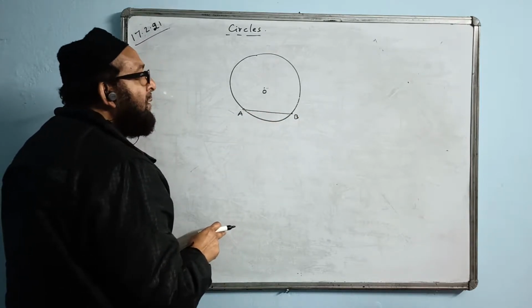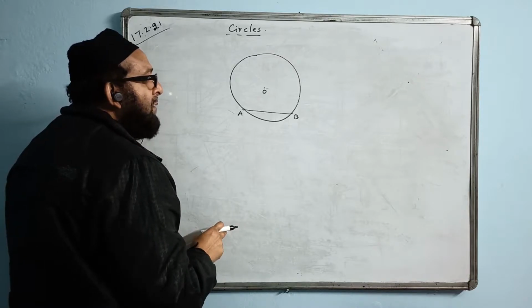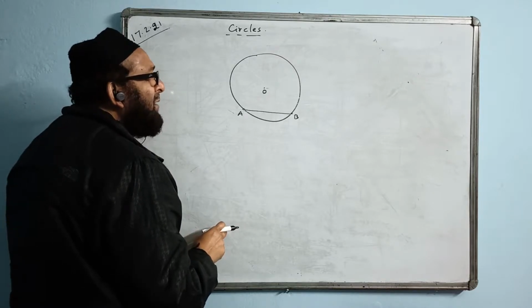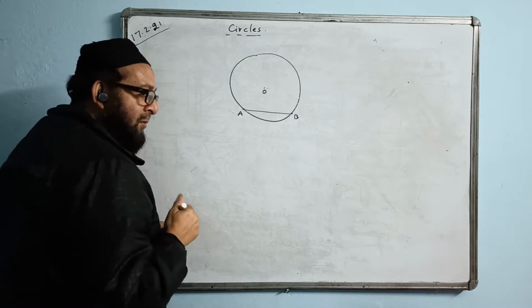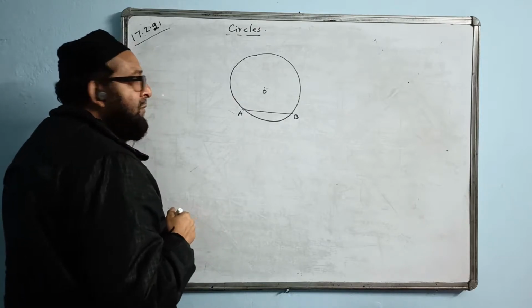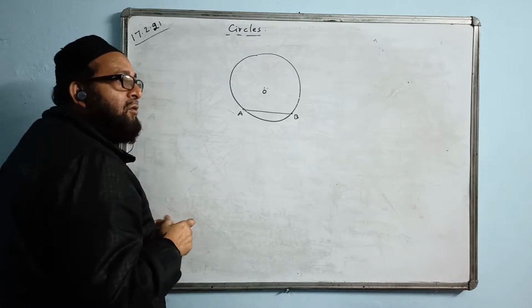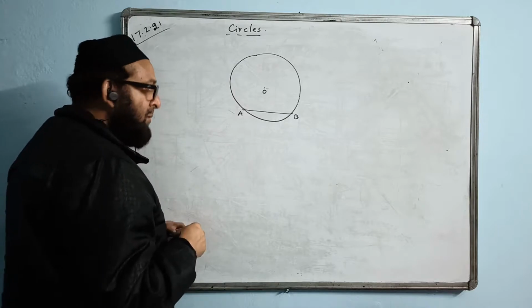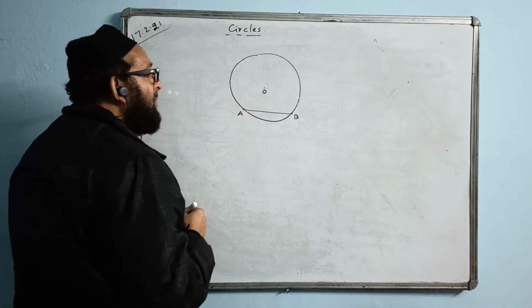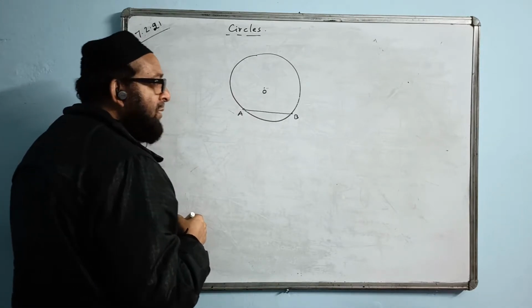Huh? Ring. We are not doing anything about the ring. We are doing about a circle, single circle. No, ring is not there.